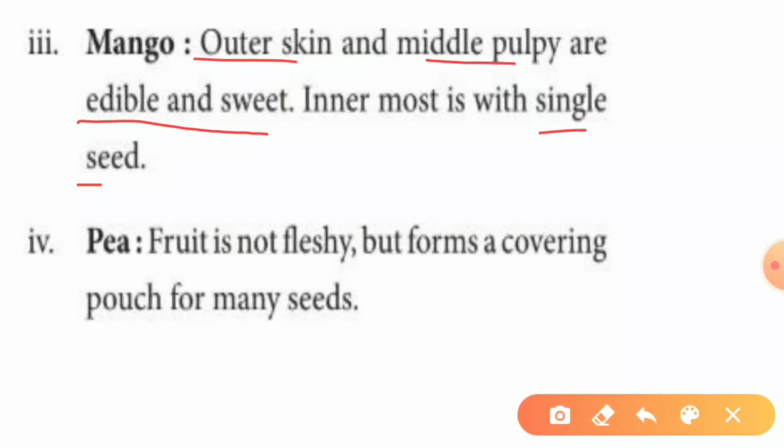Next we discuss the P part. B means patani. The fruit is not fleshy but forms a covering pouch. Inside that pouch, many seeds are present. This is the P.